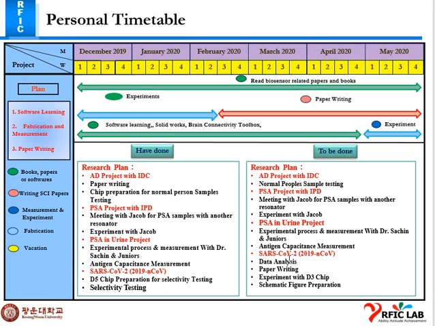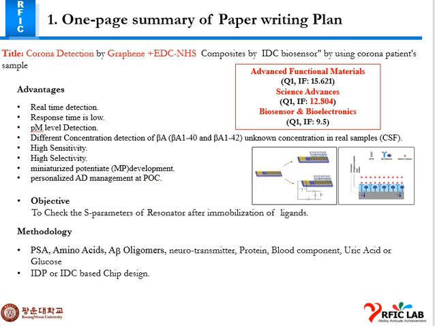For the SARS-CoV-2 testing, data analysis and paper writing, and experiment with T3 chip for the selectivity testing and preparing the schematic figure preparation. So this is my paper writing plan for the corona detection graphene EDC NHS. I'm thinking to submit this paper in AFM.